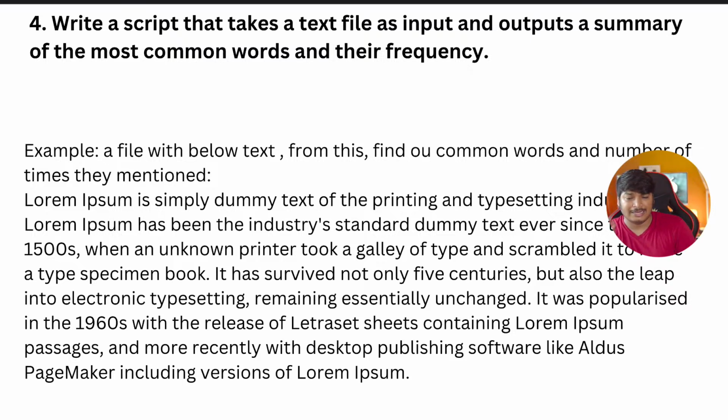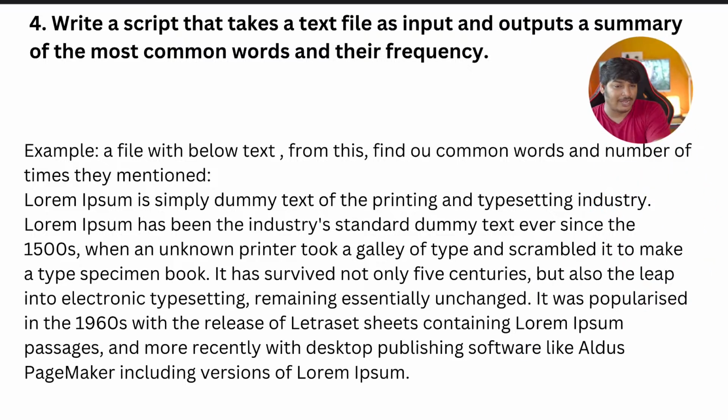Suppose one is used 10 times, so on top it should be the word that is used the most, and how many times it is used. For example, the word I: how many times is it getting used? So you should create a kind of summary using that particular shell script. Do that one as your fourth assignment.